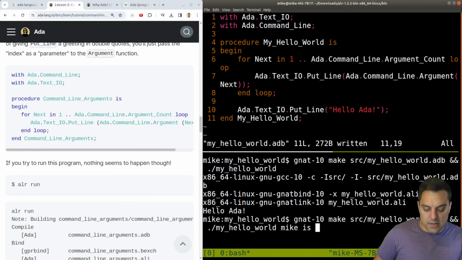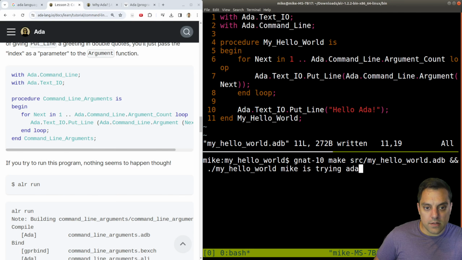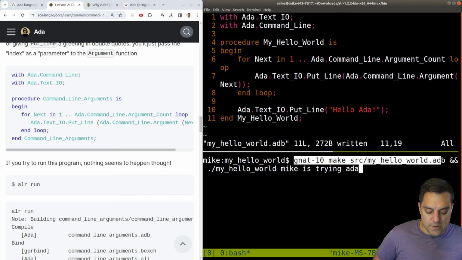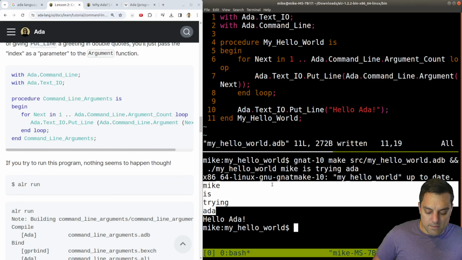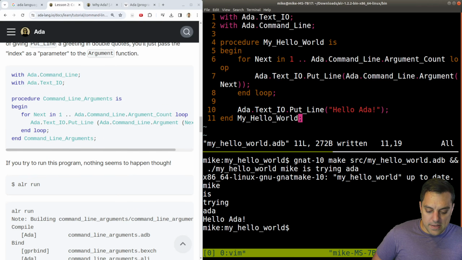So Mike is trying Ada. Again, here's my binary, my hello world. Here's my arguments. And then here was the build system here. I'm just making the one file here. Mike is trying Ada, and hello Ada. Okay, so that works. And I think this is just a regular 0 index thing here.